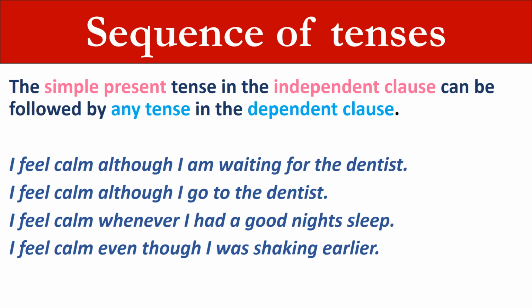Sequence of tenses. The simple present tense in the independent clause can be followed by any tense in the dependent clause. Examples: I feel calm although I am waiting for the dentist. I feel calm although I go to the dentist. I feel calm whenever I had a good night's sleep. I feel calm even though I was shaking earlier.